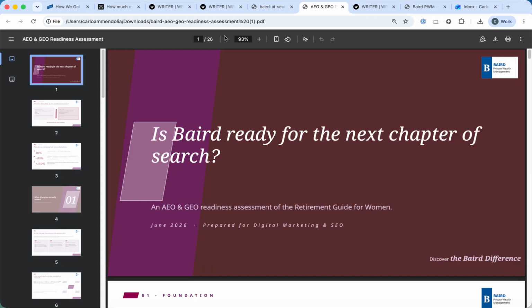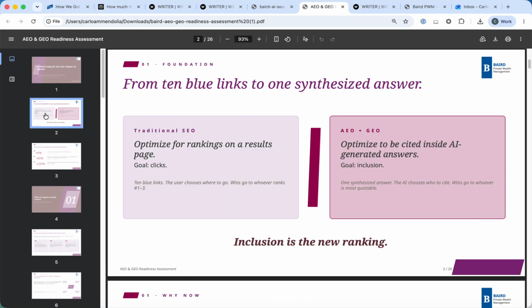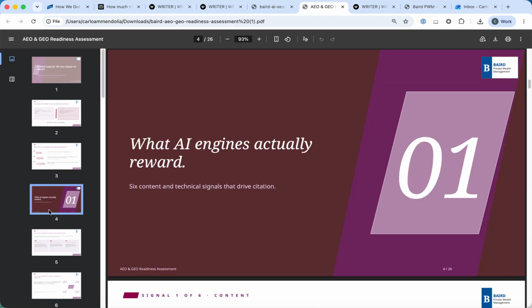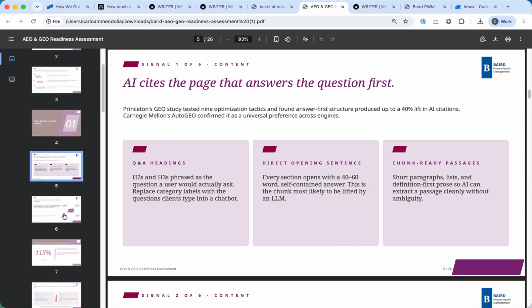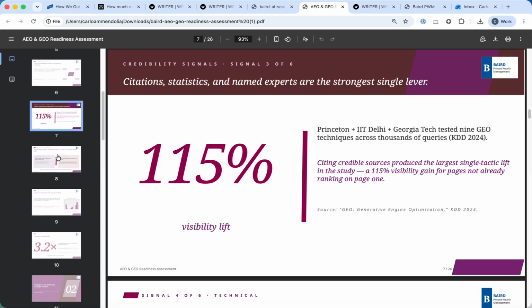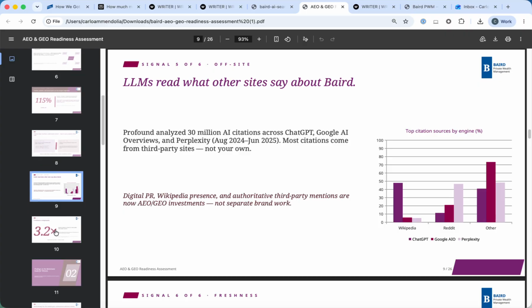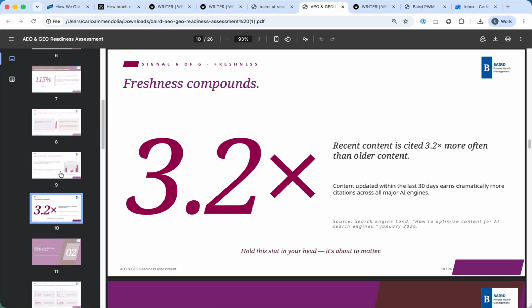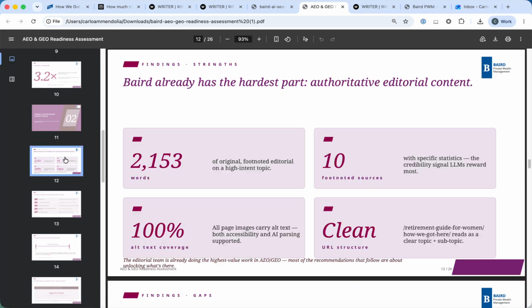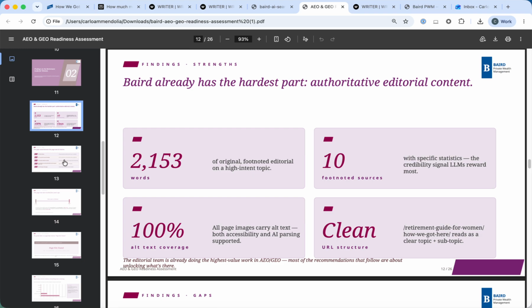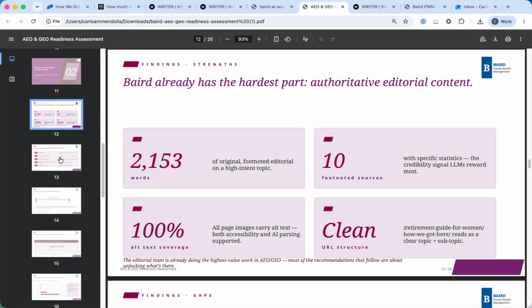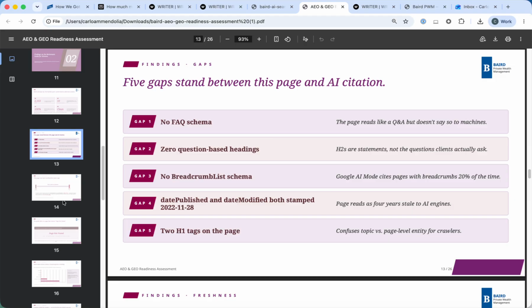I'm also going to include this attachment here. So this is a bit more specific to your content that I fed it, but a bit more thought leadership as far as where it's heading, why. I'm sure you're all aware of this, and a better breakdown of all the different levers that we've found can be utilized by Writer and AI to close the gap and make things more discoverable, especially because you've got great content here, right? It's saying authoritative editorial content. So it's just about how do we use AI to fill all these gaps that you're seeing here.